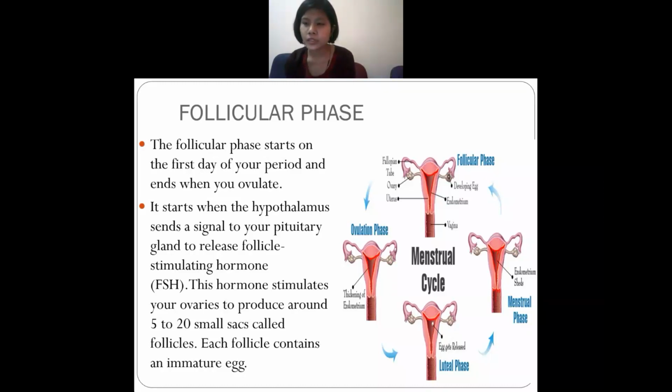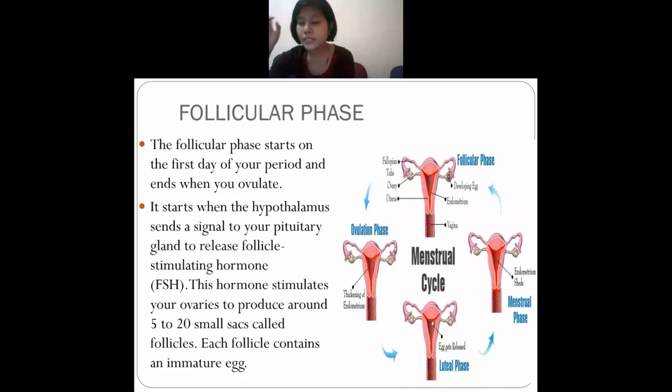And how does this follicular phase start? It starts when the hypothalamus, which you will find in your brain, sends a signal to the pituitary gland. Pituitary is the name of the gland.